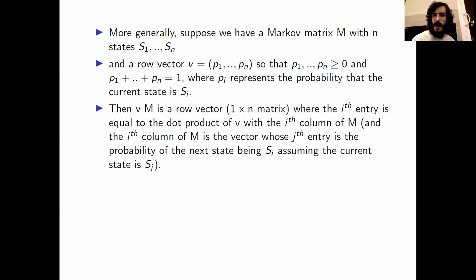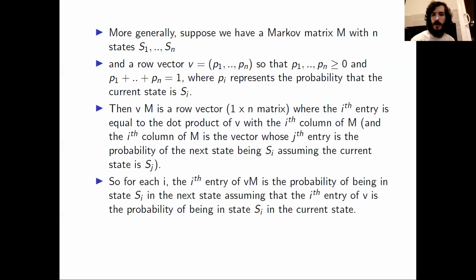So the dot product of V with the ith column of M is given by the sum, j equals 1 to n, of the probability of currently being in the state Sj times the probability that our next state is Si, given that our current state is Sj. That sum, when we add those probabilities together, gives the probability that our next state is Si.